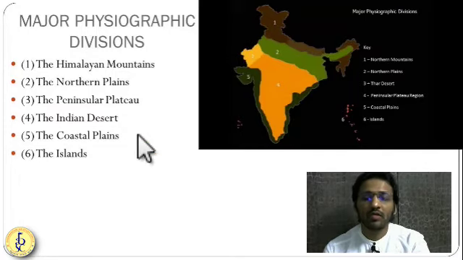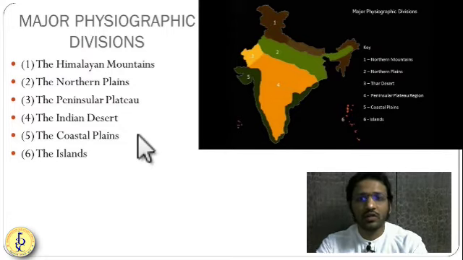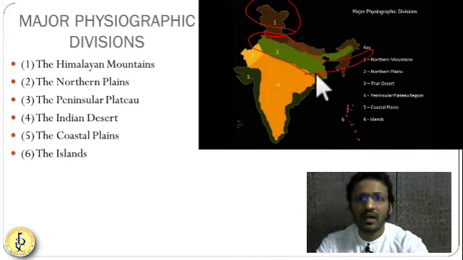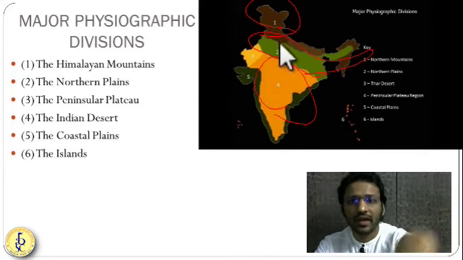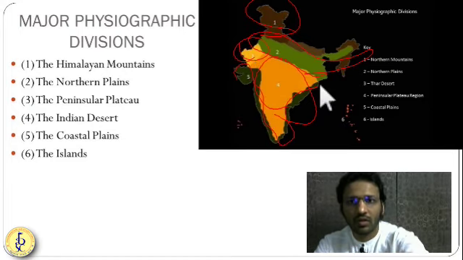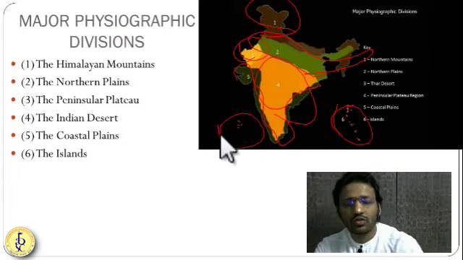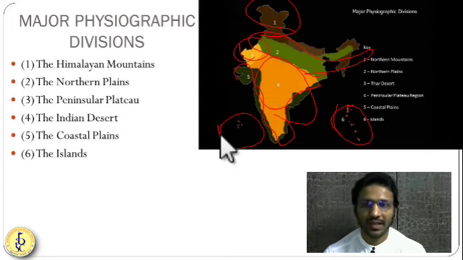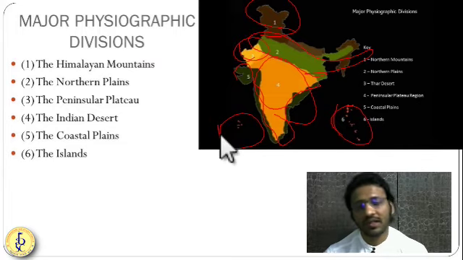So, when we are talking about physical features, there are six important physical features of India. First one is northern mountains or Himalayan mountains, then northern plains, third peninsular plateau. Then you have the Indian desert, then you have the coastal plain, and then you have islands. So these are the six parts or six organs of the physical features of India, as we can say. Now let us understand the details about each and every physical feature of India.